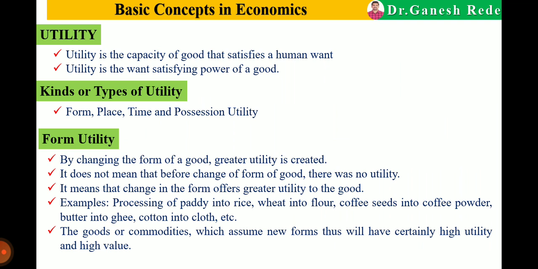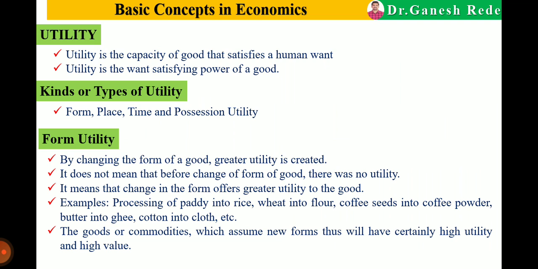For example, processing of paddy into rice, wheat into flour, coffee seeds into coffee powder, butter into ghee, cotton into cloth. The goods or commodities which assume a new form will certainly have high utility and high value, when we change the form of one good into another good.